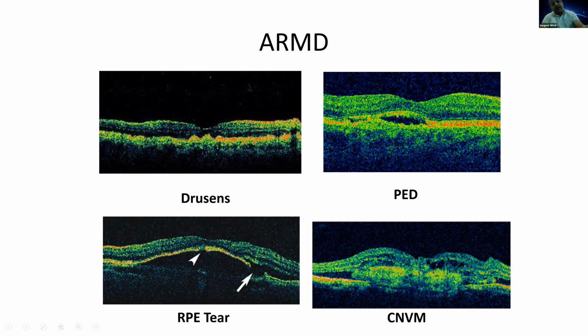This outer red layer goes up and then it breaks here. So there is an RPE tear and there is also some intraretinal fluid in this area. And this is a full-fledged choroidal neovascular membrane. You can see this highly reflective